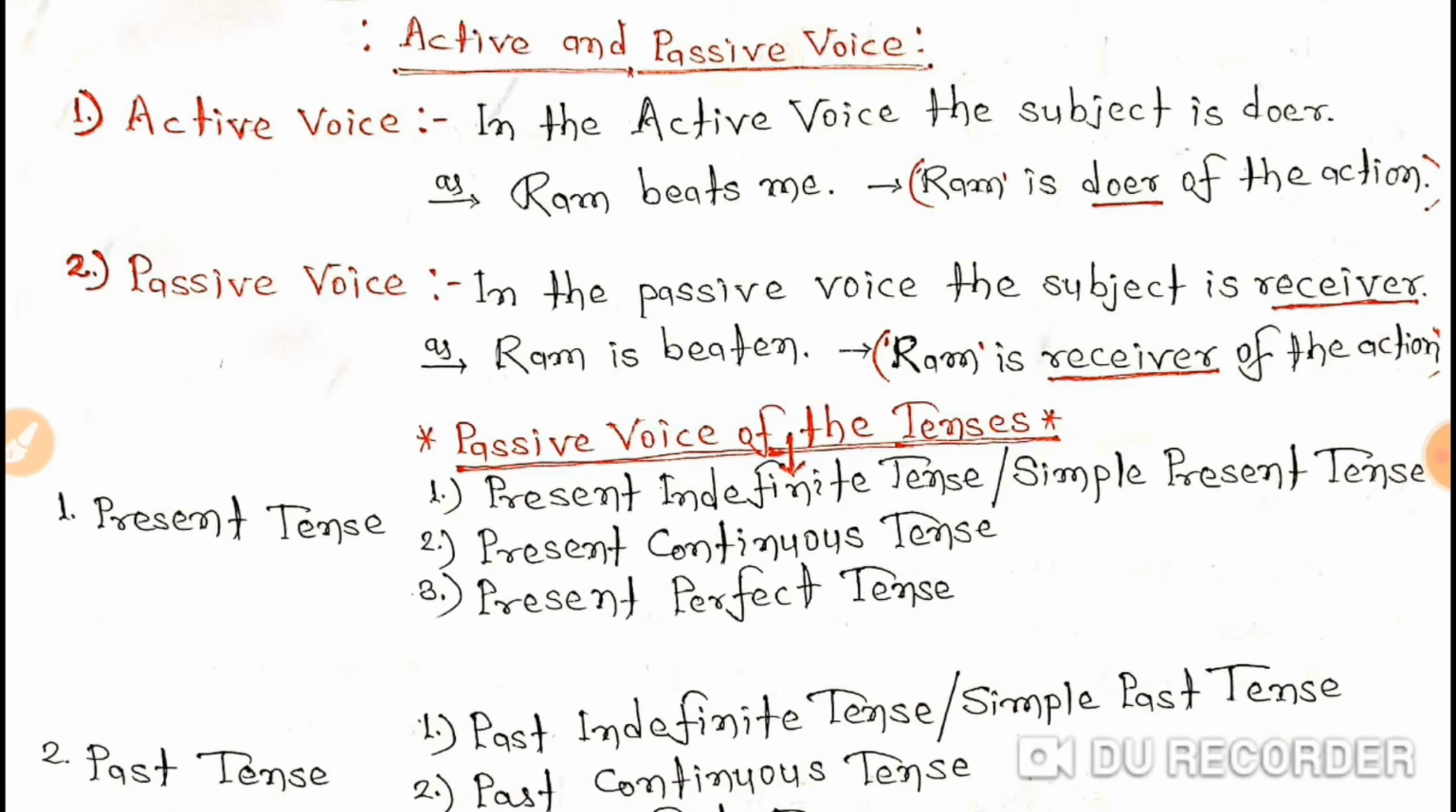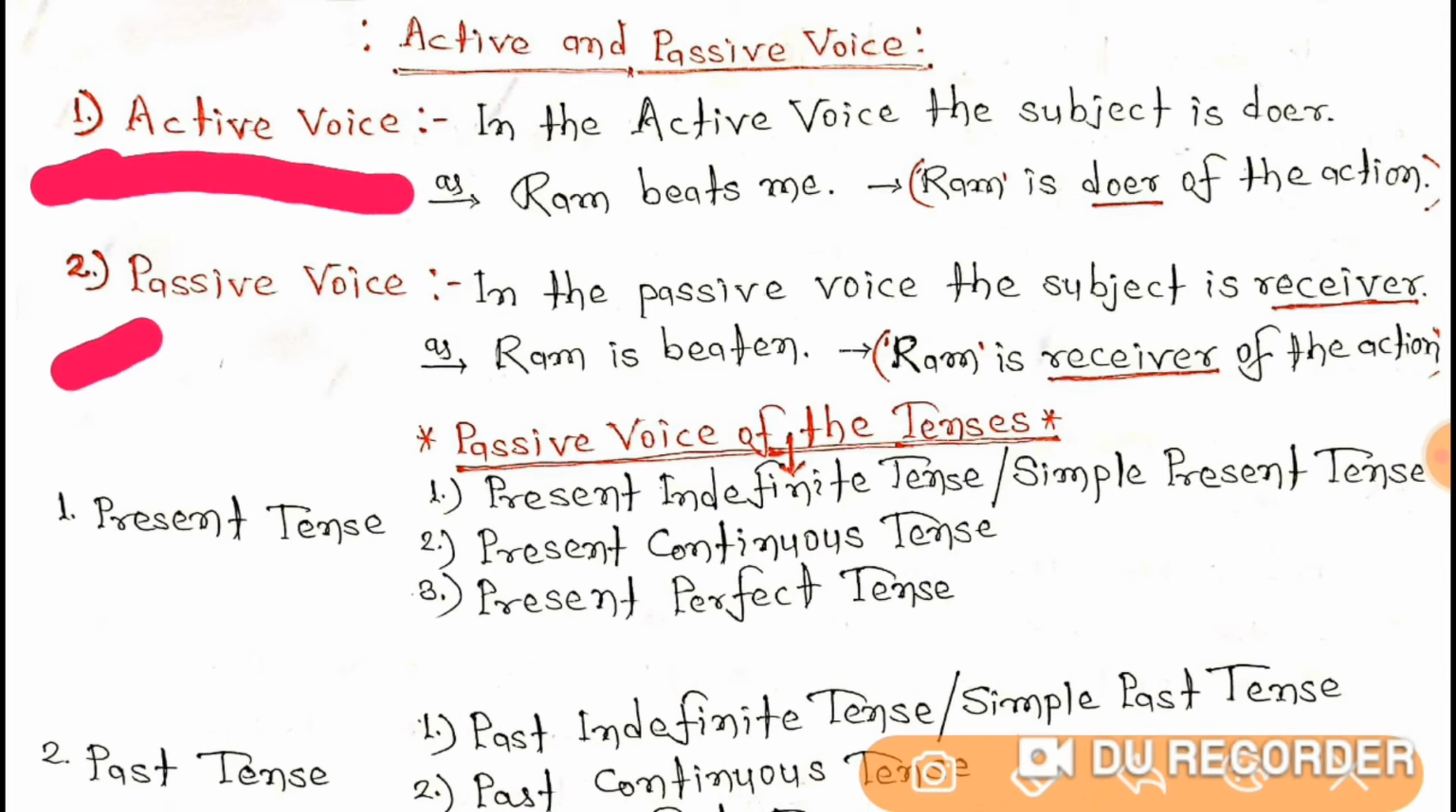Students, today we will study active and passive voice. So let's understand what is active voice and what is passive voice. First of all, we have to get the active voice. In the active voice, the subject is the doer. As in "Ram beats me." Here Ram is the subject and Ram is the doer of the action.